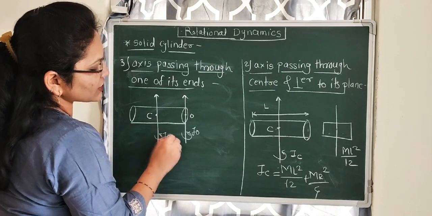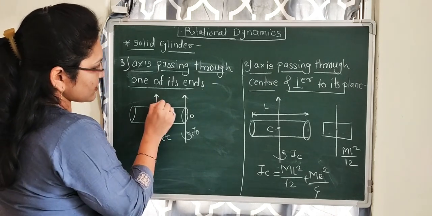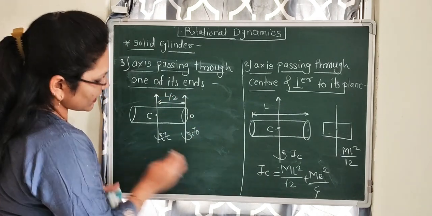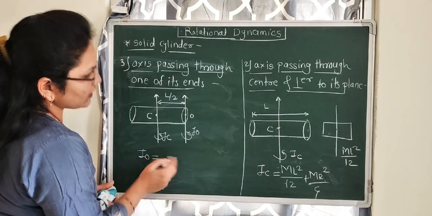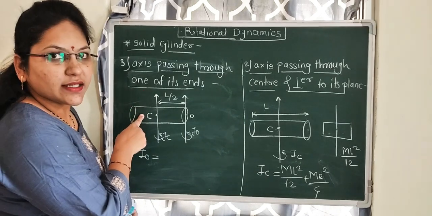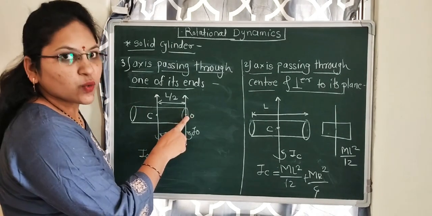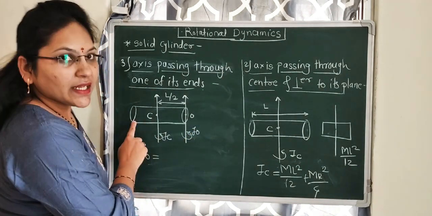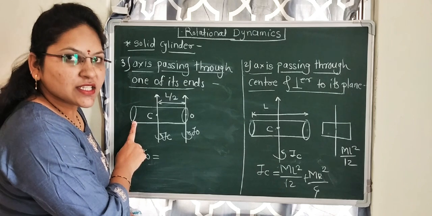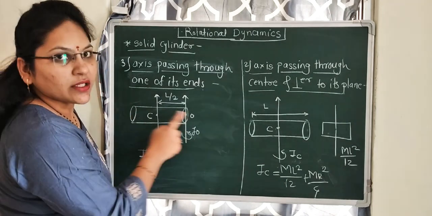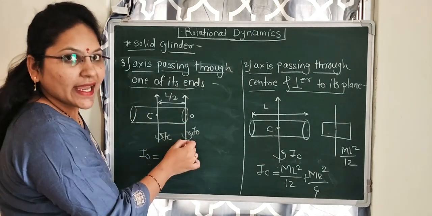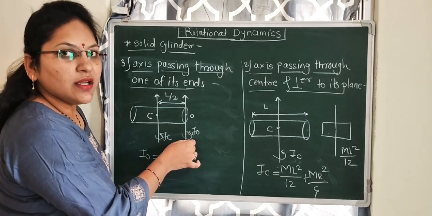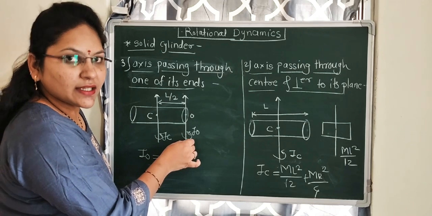Here the moment of inertia is IC. The distance between two parallel axes is L by 2. Then the moment of inertia of this solid cylinder about the axis passing through the end, that is IO, is equal to the combination of the moment of inertia of the metal rod about its one end plus the moment of inertia of the disc about its diameter.